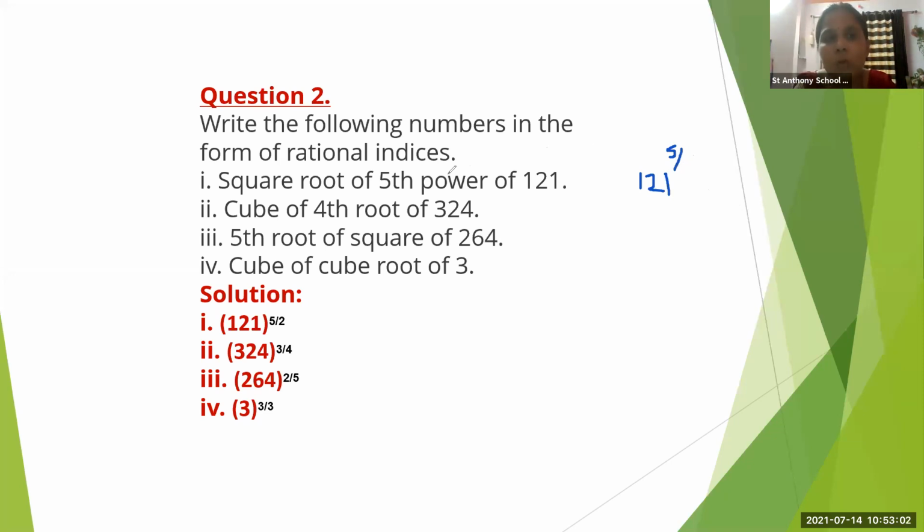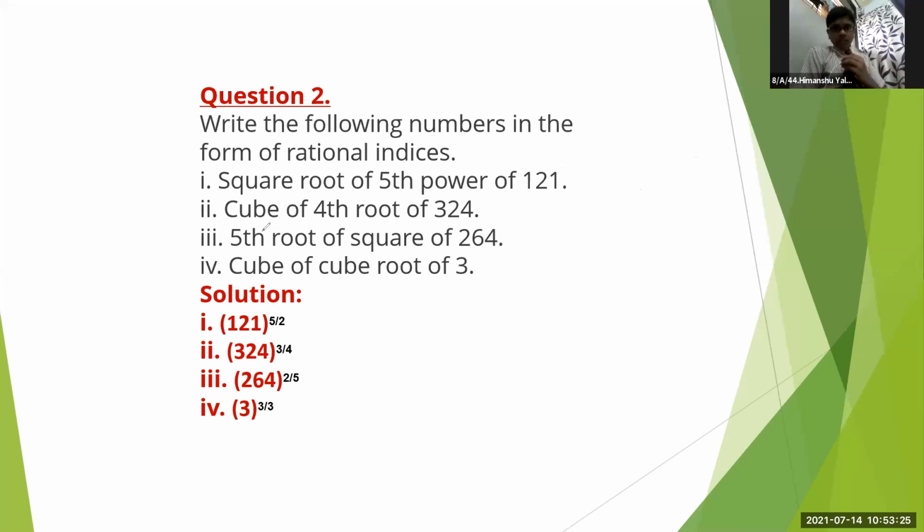Now square root of and 5th power of. 5th power means power we will write as to the 5th power. And square root is there. Square root means what? 2. So 2 will come. So 5th power of square root of 121.